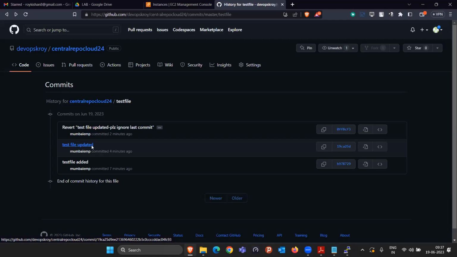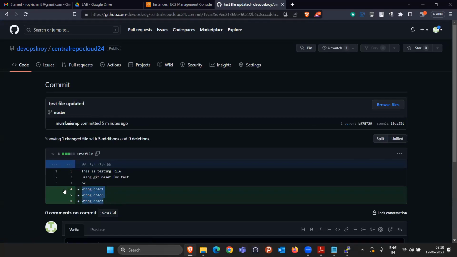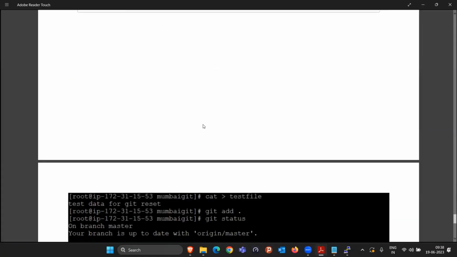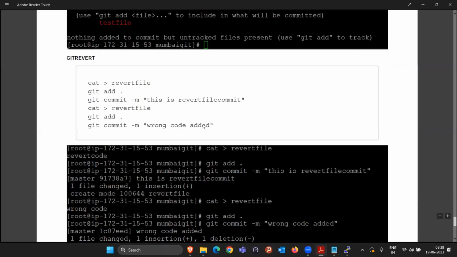So this is the thing you have to understand: if you did the commit, either correct or wrong, you cannot remove it back. But the best thing you can do is make sure that your application comes back and runs again. In that case, you have to remove the committed code, whatever the crime you did, and we are doing that in this commit. But people will still come to this and still be able to see that somebody added the wrong code. Is this fine? Is git revert logic clear to all of you? Yes. So just remember, git revert is just helping us to remove the wrong code. An example is here, so just try to practice this.